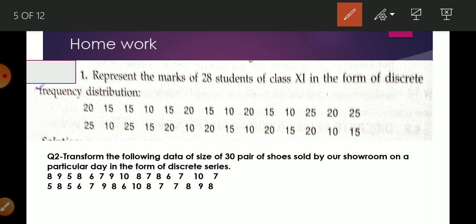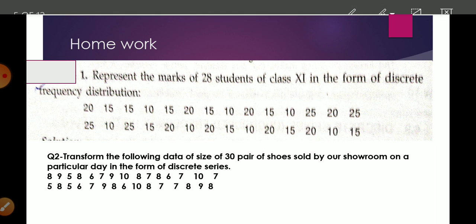Now in the same way there is the second question: transform the following data of the size of 30 pairs of shoes sold by the showroom on a particular day into the form of a discrete series. Okay, so I think you are able to do these 2 questions, and I will give the answers in the next video. When I start the next video it will begin with the answers.